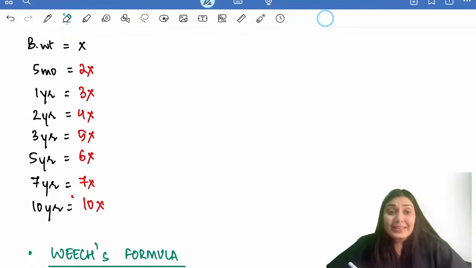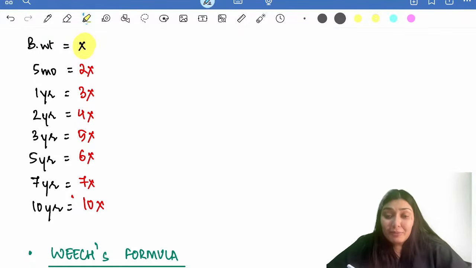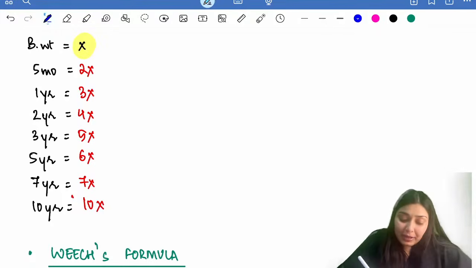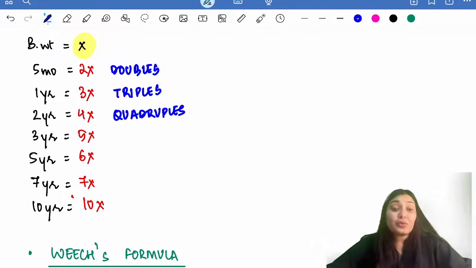So if, for example, the weight at birth is X, then at 5 months it doubles, 2x. At 1 year it triples. At 2 years it quadruples. Then at 3 years of age, it becomes 5 times. At 5 years of age, it becomes 6 times. At 7 years of age, it becomes 7 times. And at 10 years of age, it becomes 10 times. So it is a ready reckoner that is available with us.